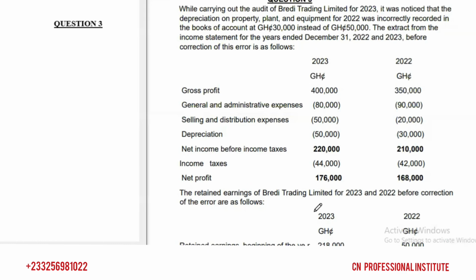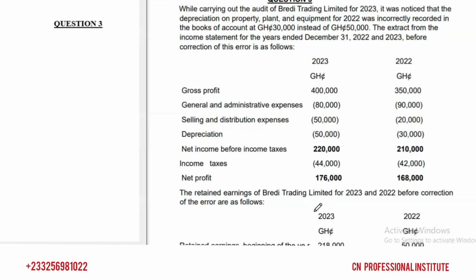So when we want to correct this error, we have to deduct it, because we have underestimated our depreciation. Instead of recording 50,000, we recorded 30,000. And when we underestimate an expense, profit increases, because the expenses deducted from revenue to get profit are less. So we want to correct it from the profit side, then we have to deduct it from the profit.